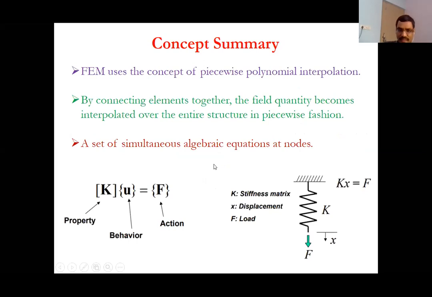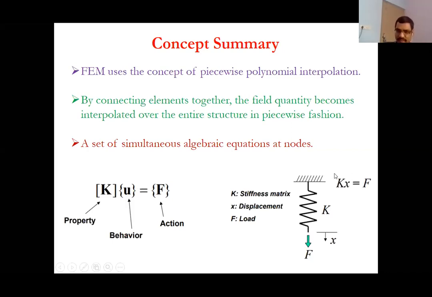Now, in order to summarize, what we have talked about uses the concept of piecewise polynomial interpolation. You connect the elements together, and then the field quantity becomes interpolated over the entire structure in a piecewise fashion. You basically get a set of simultaneous algebraic equations. So as I was saying, we have this equation for the spring: F is equal to kx, where k is the stiffness, x is the displacement, and F is the load.